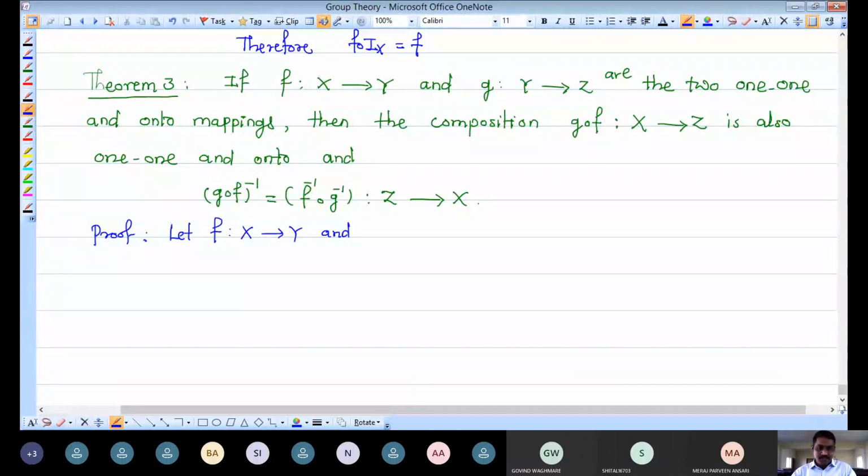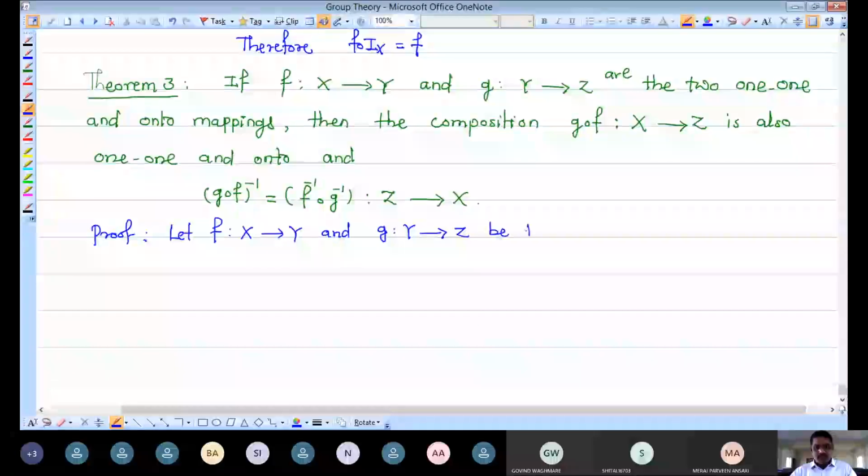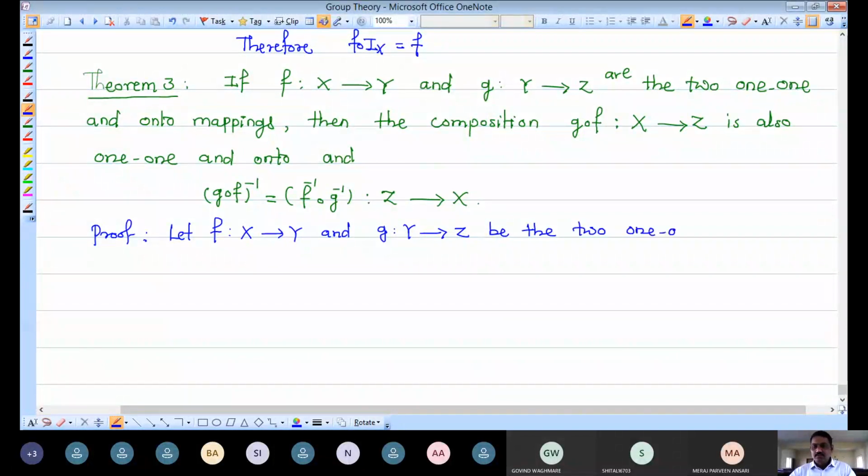Let F from X to Y and G from Y to Z be two one-to-one onto mappings. You can write it in this way, or you can also put "and" between one-to-one and onto. One-to-one onto mappings. Okay. Then